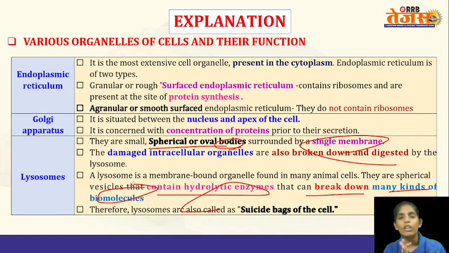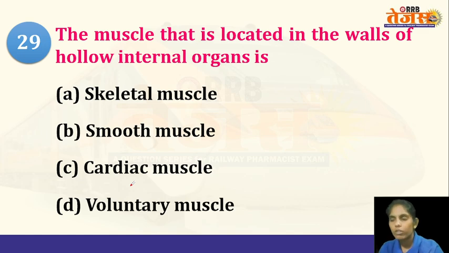So the lysosomes will help to get rid of the molecules or organelles that are not required by the cell. So that is why it is known as the suicidal bag. And also, if any bacteria enters the cell, the hydrolytic enzymes will also help in destroying that bacteria. Okay, that is a different thing.